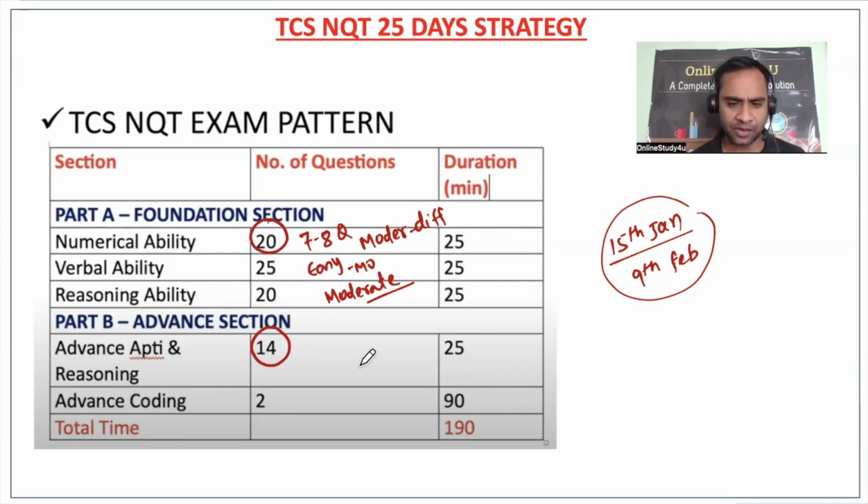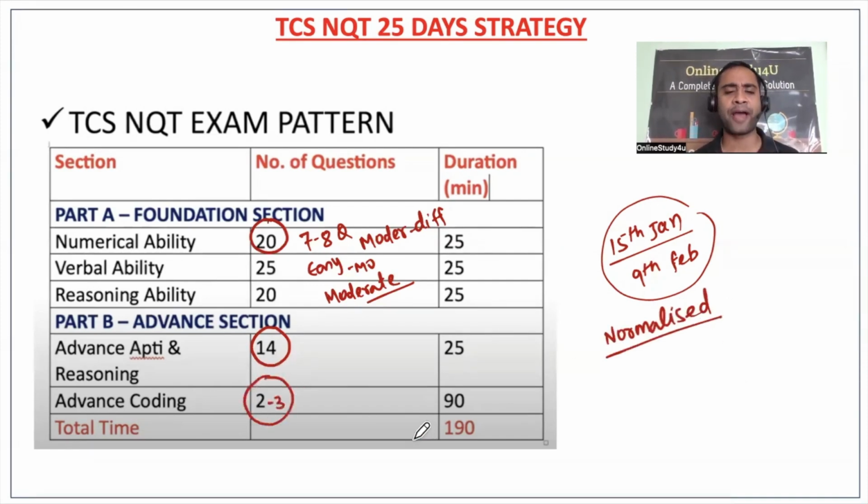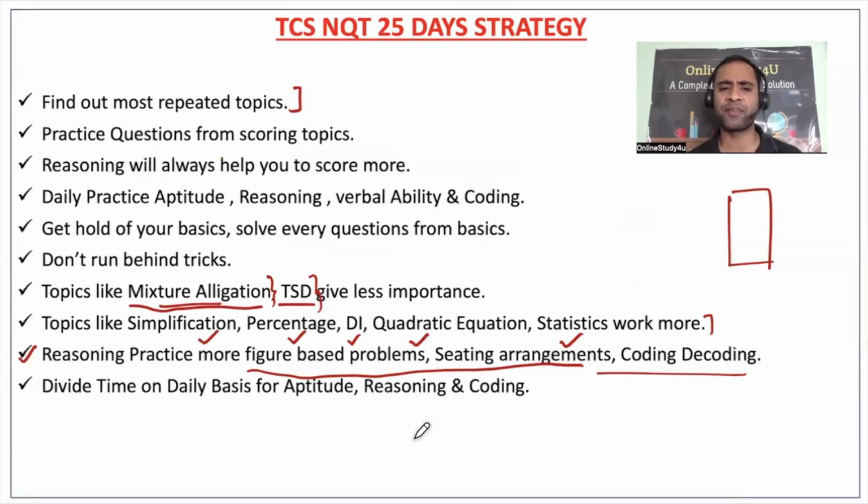The cutoff will also be a normalized cutoff. This we will talk about later: what that normalized cutoff is. And in advanced coding, whatever 2 to 3 questions you have, you also have to solve them here. Then only will you get Digital and Prime, right? So selection of topics is very important.